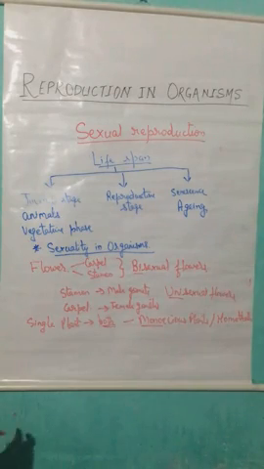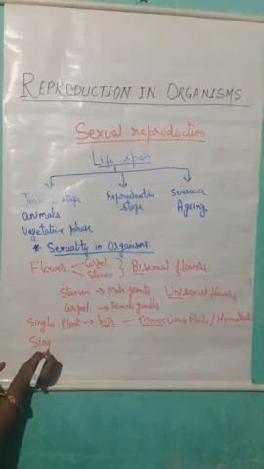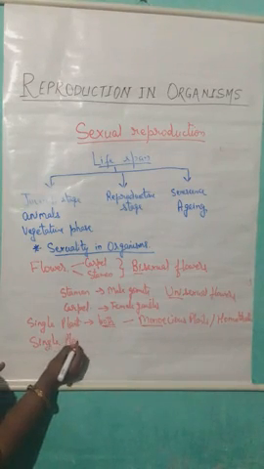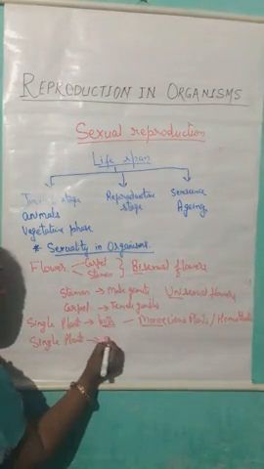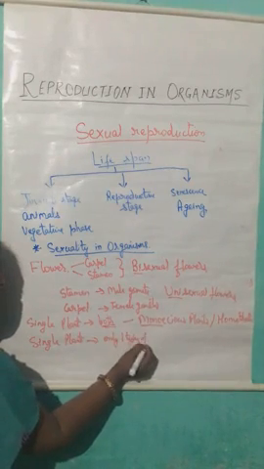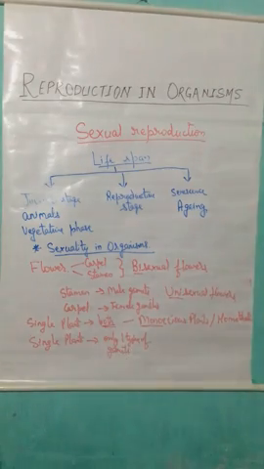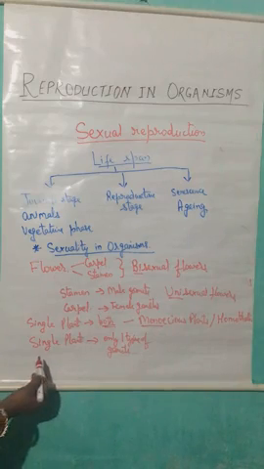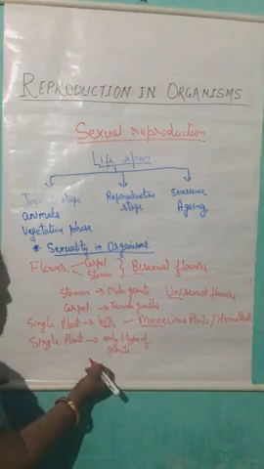Whereas in some other cases, a single plant can produce only one type of gamete. So if a single plant can produce only a single type of gamete, then for the production of both types of gametes, how many plants are required?